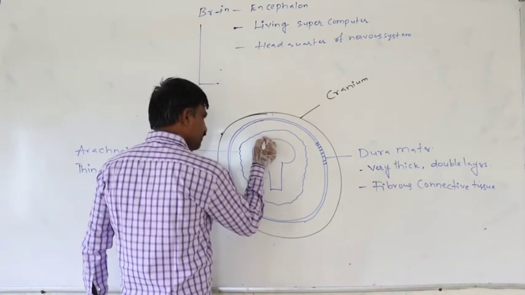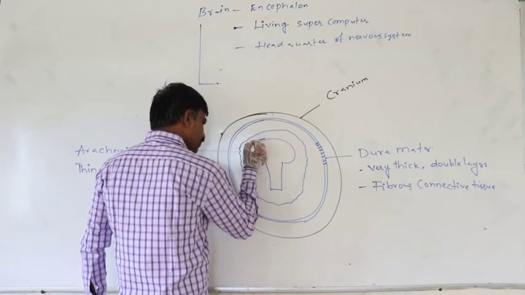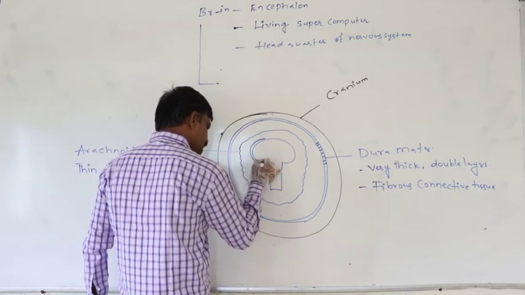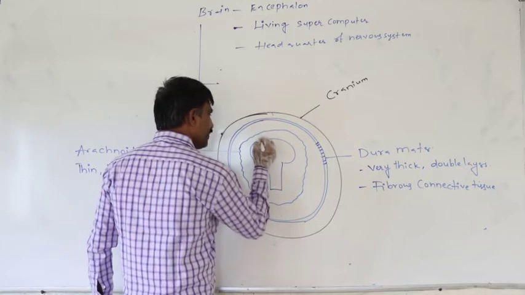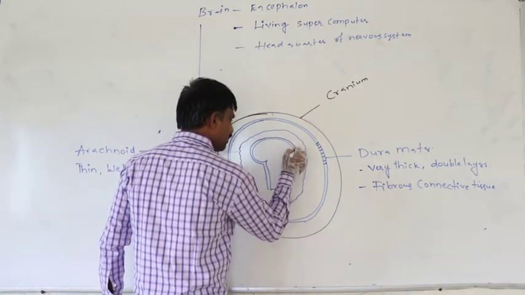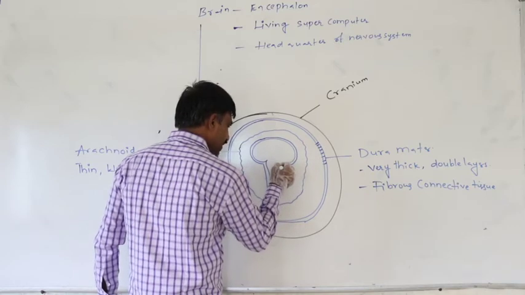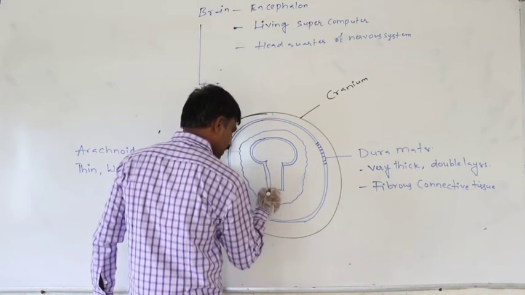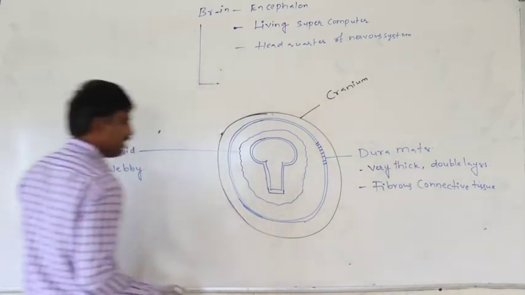Below that, the very thin layer which is present, which closely attaches to the surface of the brain, that very thin membrane is said to be the pia mater.